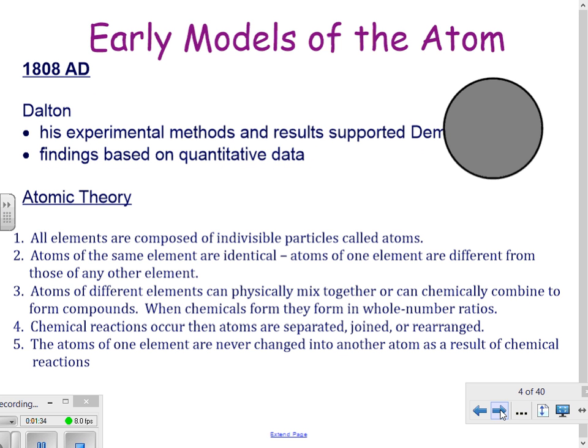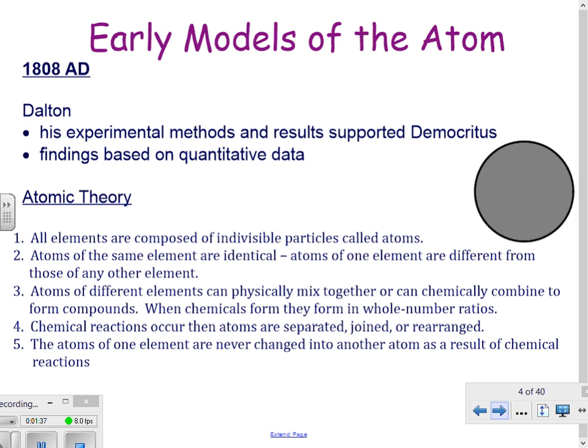So if we fast forward a little bit, we come up with our next model, which looks identical to Democritus, and that is by John Dalton. So 1800s, a long time had passed. Now Dalton's model of the atom was accepted because he actually did his experiments and had quantitative data. He has 5 parts to his theory when he looked at atoms, 5 postulates. The first postulate: all elements are composed of indivisible, so there's that same term, indivisible particles called atoms.